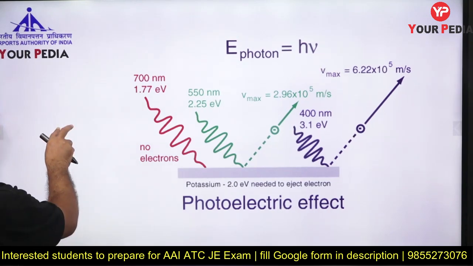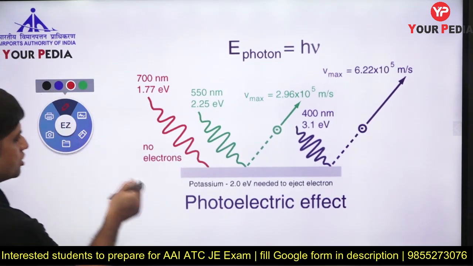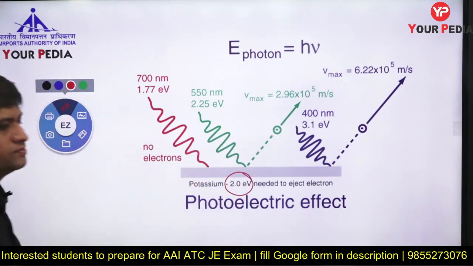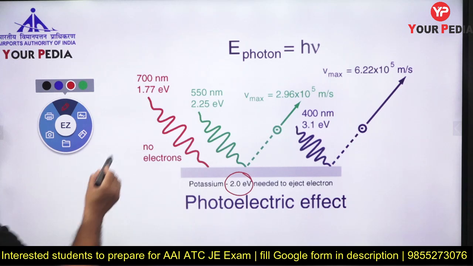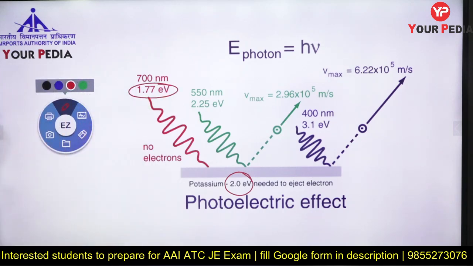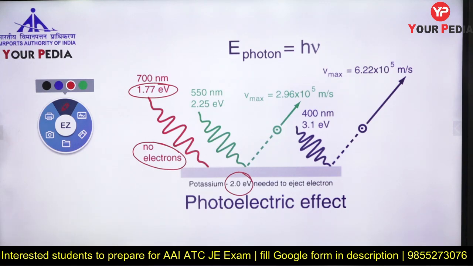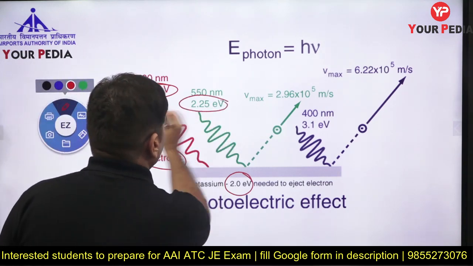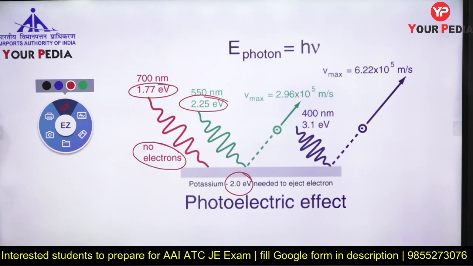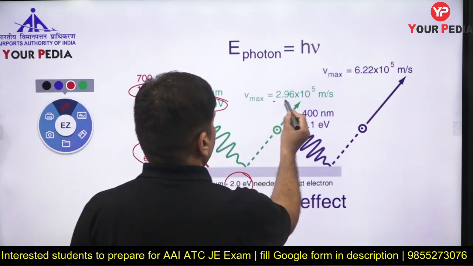Suppose for a particular electron, the energy required to come out is 2 electron volt. 2 electron volt is required for the electron to come out. But the photon has 1.77 electron volt only. So no electron will come out. Suppose another photon has 2.25. Okay, it will come out and the rest of the energy will be kinetic energy.